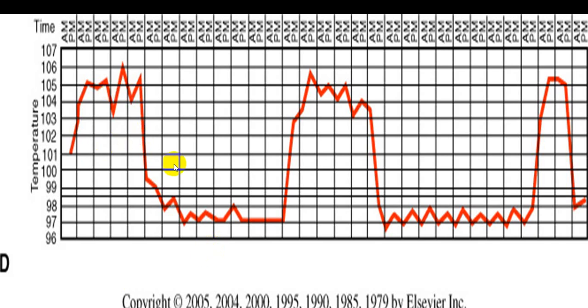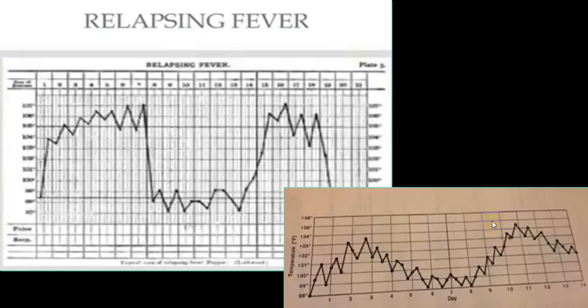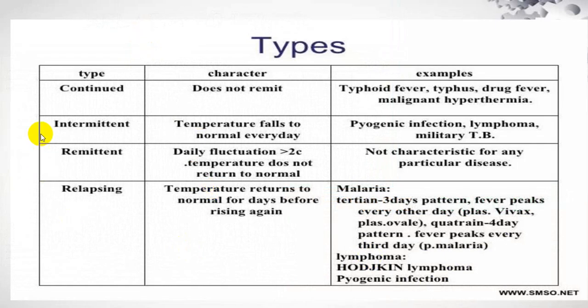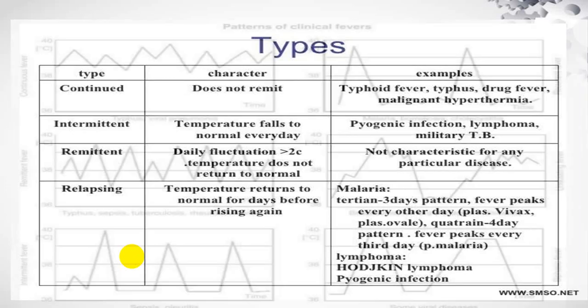You can see here, the person has become afebrile. Again, there is a remittent variety. This is classical Pel-Ebstein type of fever, relapsing fever. And this will be double camel hump, camelback, or biphasic. You get a spike, becomes normal, again spike, so biphasic variety. Once in a while you will come across. We already discussed this. I'm keeping this slide for a few seconds. You can pause and go through.